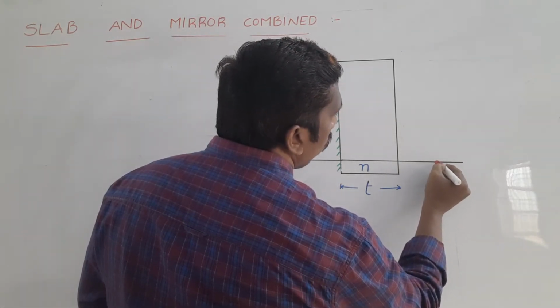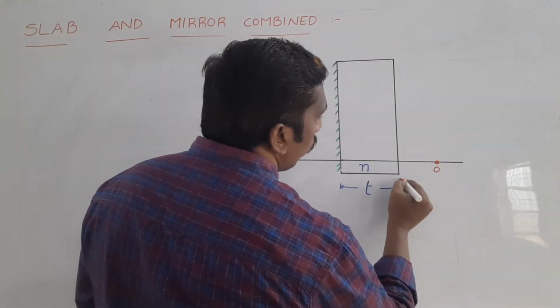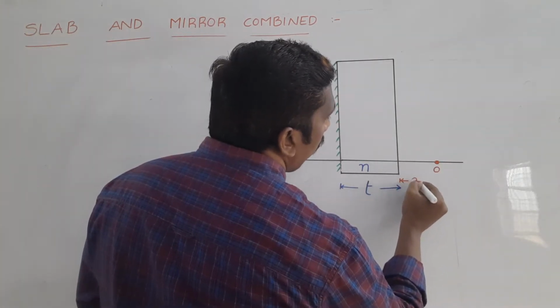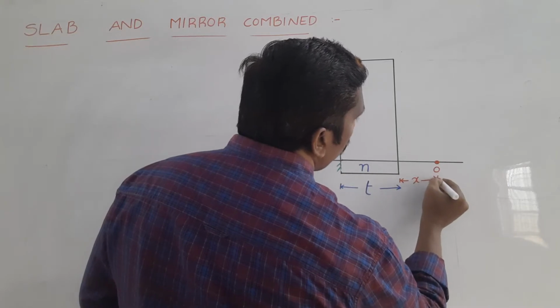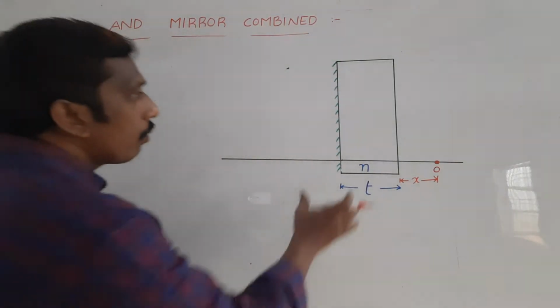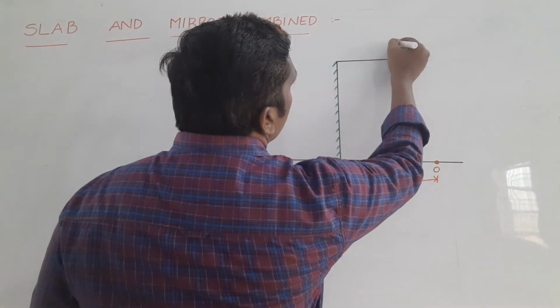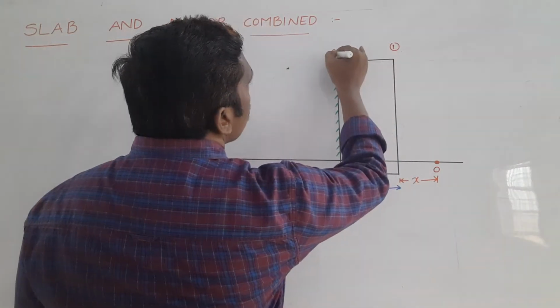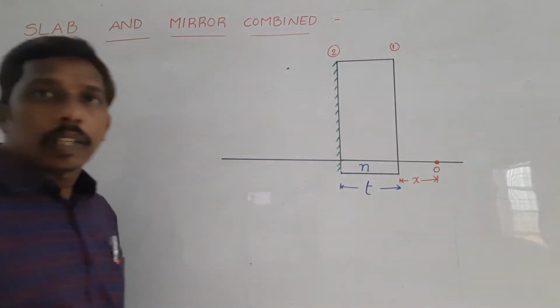So, if we observe, one object is placed in front of the glass slab. This is taken as object O, which is at a distance of x meters from the first surface of the glass slab. For this glass slab, this is the first surface, and this one is taken as the second surface.